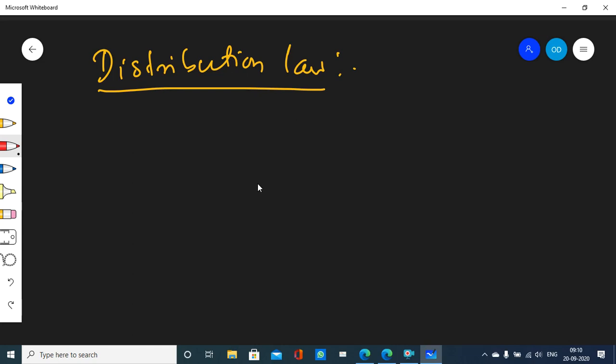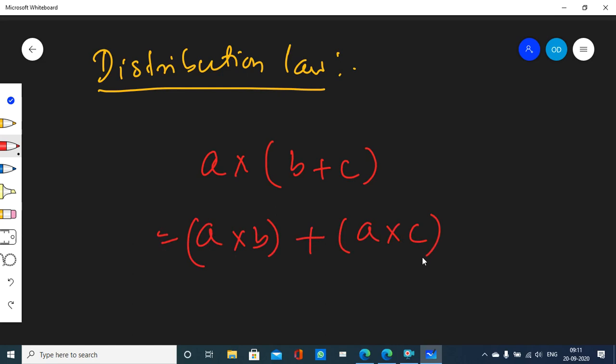Let's say A, B, C are three real numbers. Then A into B plus C is the same as A into B plus A into C.